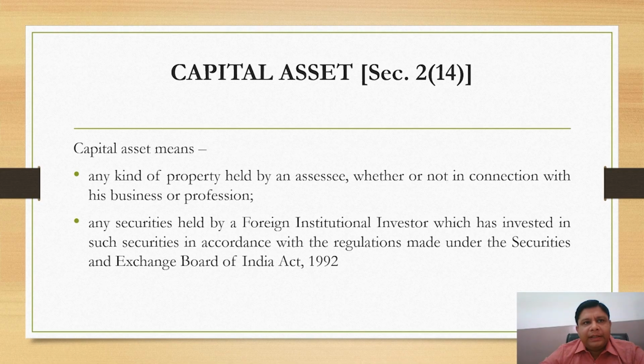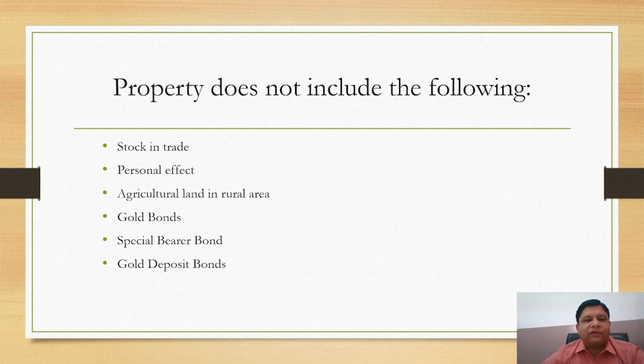Here, property includes any rights in or in relation to an Indian company, including rights of management or control or any other rights whatsoever. Property does not include the following. First, stock in trade, consumable stores or raw materials held for business or profession.